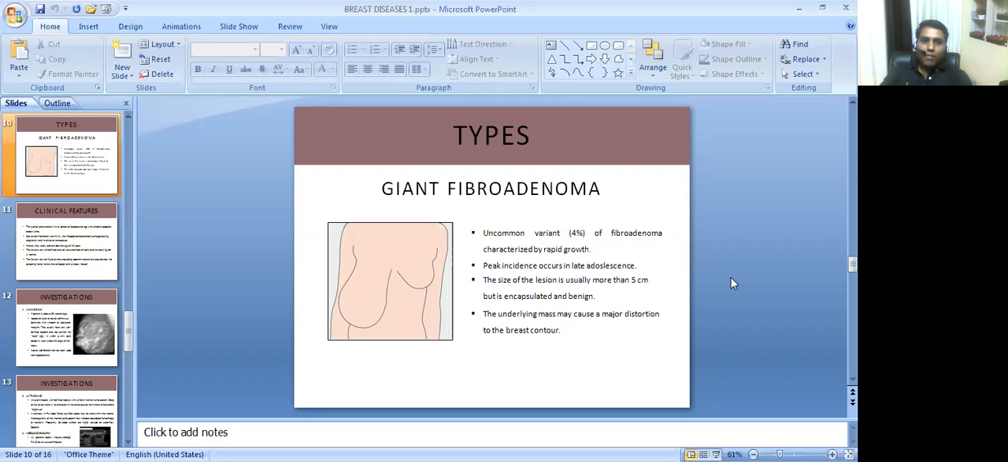It is characterized by rapid growth. The peak incidence occurs in late adolescence. The size of the lesion is usually more than 5 cm but it is encapsulated and benign. The underlying mass may cause a major distortion to the breast contour.